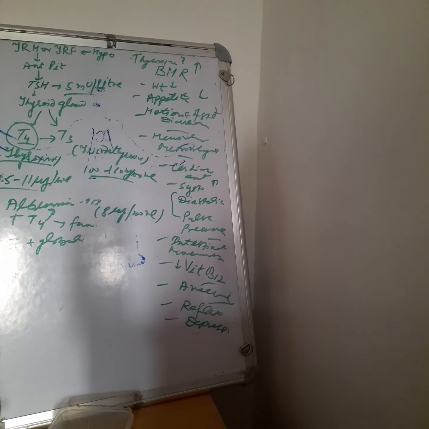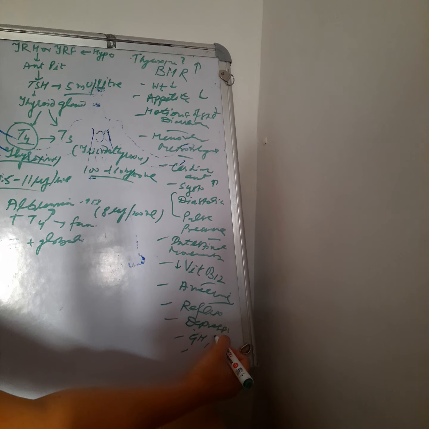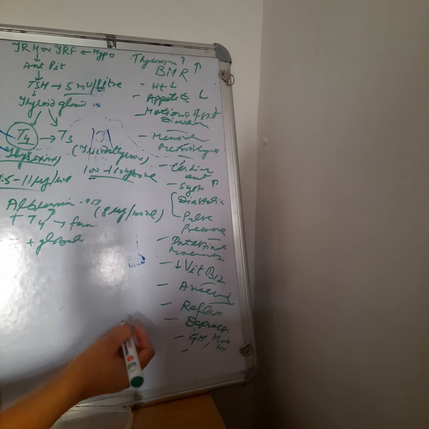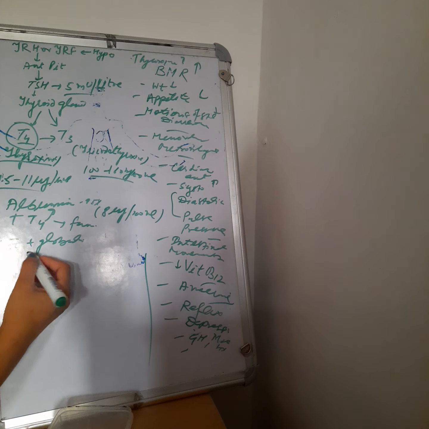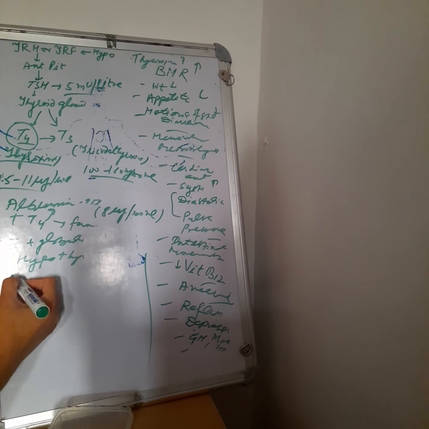In case of hyperthyroidism, there is an excessive increase in growth hormone, which leads to more height than the average person. And the reverse is possible in case of hypothyroidism, where there is mental retardation.